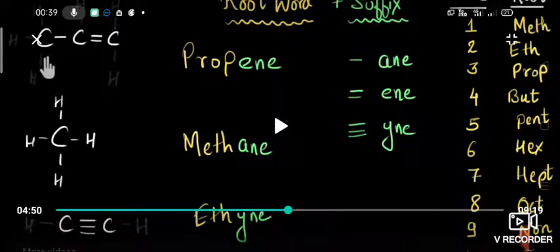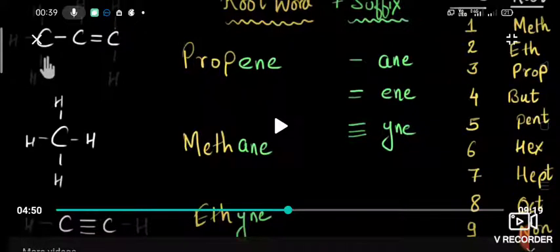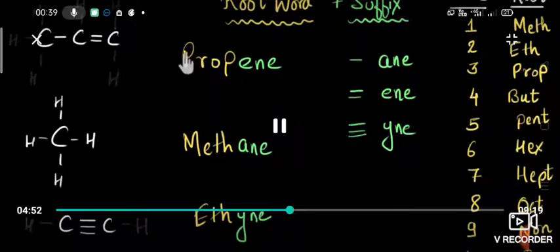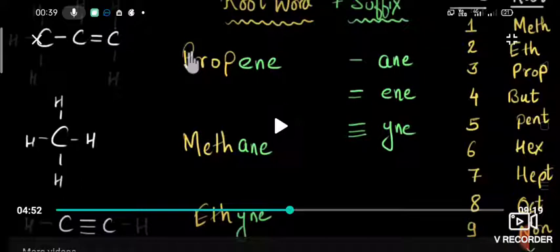If you see this example, the methane formula is CH4. All those 4 places, what is present? Carbon and hydrogen are present. If you remove one hydrogen, then the group is known as the methyl group. CH4 is methane.